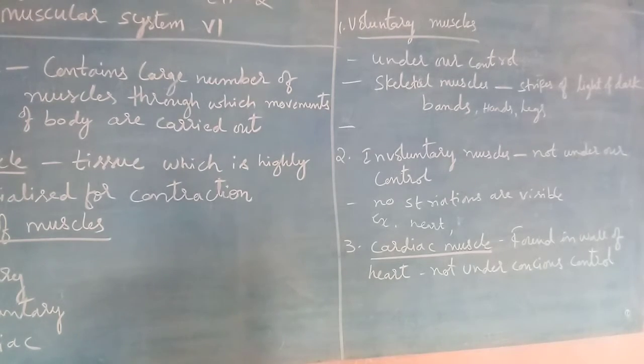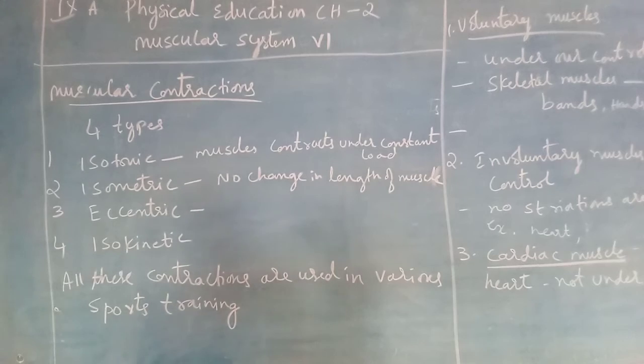Okay, now let us see the different kinds of muscular contraction. Contraction can be categorized into four types: isotonic contraction, isometric contraction, eccentric contraction and isokinetic contraction. All these contractions are used in sports training or while playing a game, and all these types of contraction happen in the muscle. Isotonic contraction means the muscle contracts under a constant load.